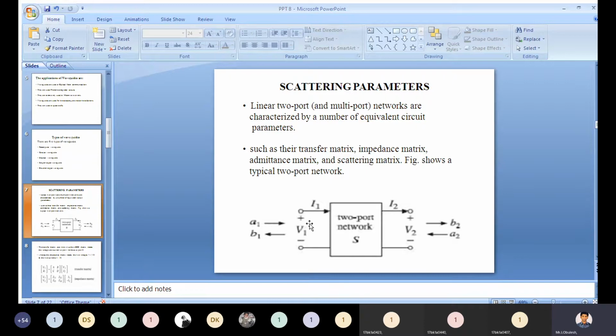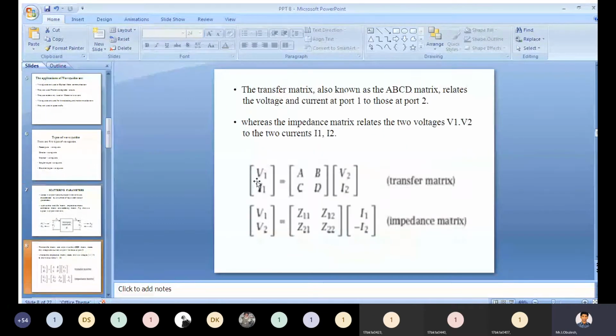Let us assume this is port 1, this is port 2. We need to get that transfer matrix from port 1 to port 2, which relates the voltages and currents. You need to represent it in this manner: V1 I1 is equal to ABCD into V2 I2. This is the transfer matrix. You need to represent it in this manner.